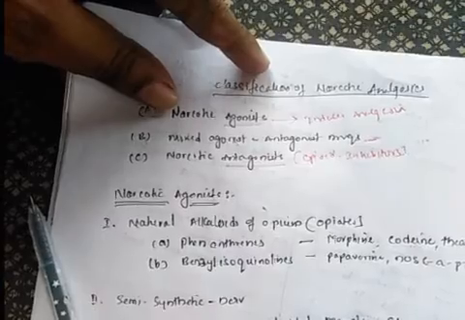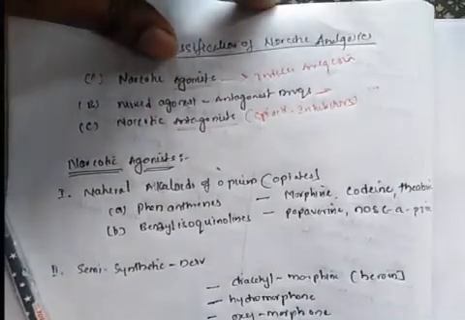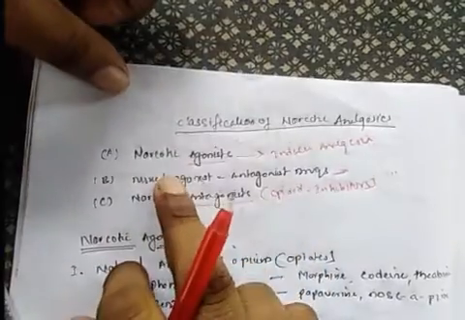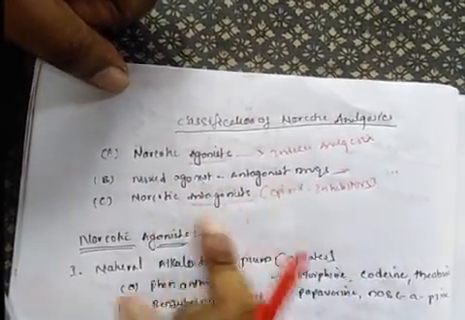They will inhibit the opioid receptors, so there is no production of analgesic effect. Okay, these are based upon mechanism of action. These narcotic analgesics are classified into three categories: narcotic agonists, mixed agonist-antagonists, and antagonist drugs.